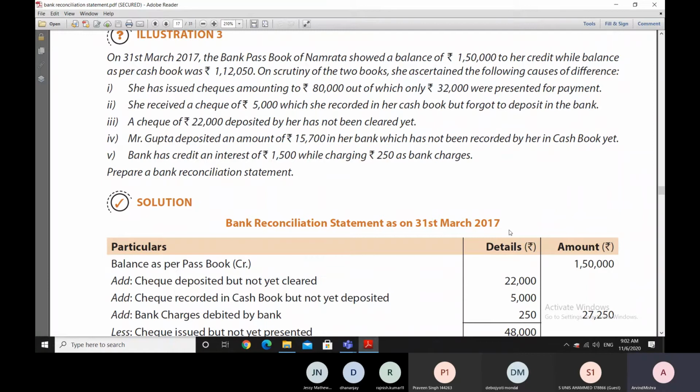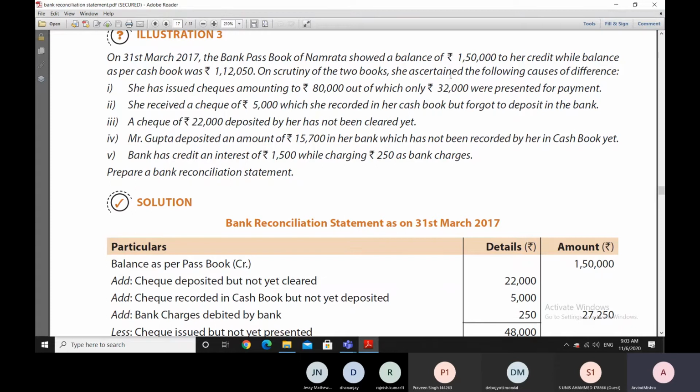And we are moving from the passbook towards the cash book to prepare this reconciliation statement. We are aware that the balance as per cash book is 1,12,000 rupees as mentioned here. Now, it is already provided here that on scrutiny of the two books, the causes of the difference have been ascertained.